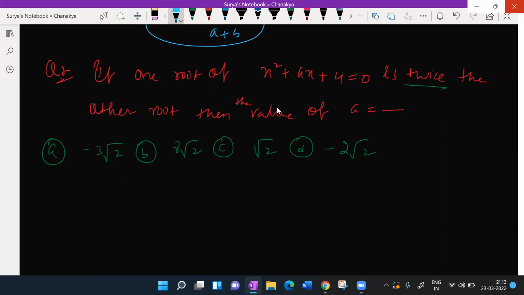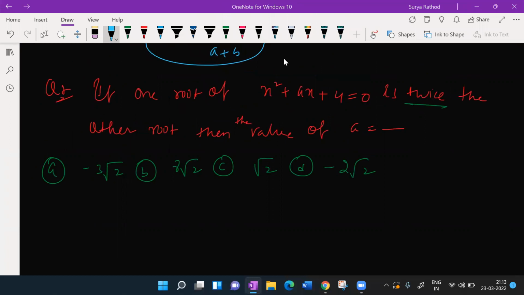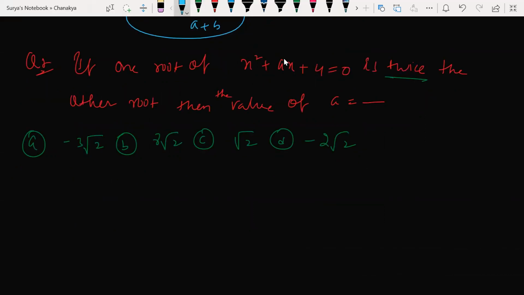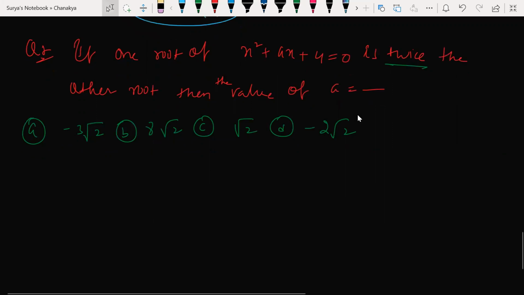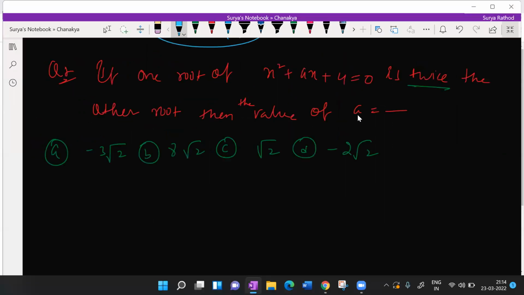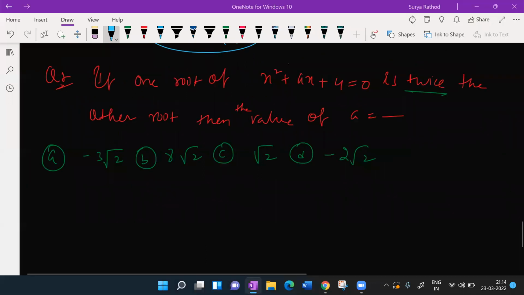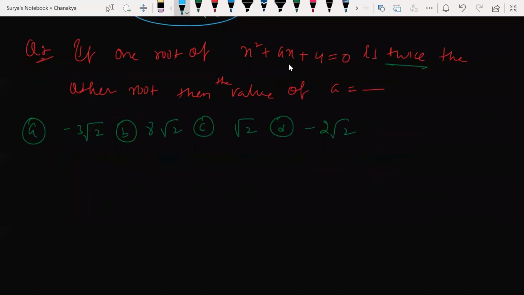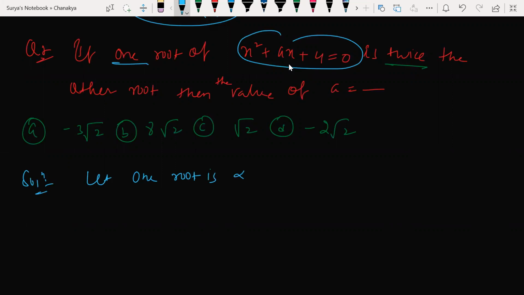So what is option B? Option B or C? Option B, sir. Option B is 8 root 2, beta. This is 8 into root 2. Okay, let's solve this. Kavya has given an answer, and Aditi has also given an answer. Let's check who is going to be correct here. Look at this, one root of this quadratic equation is twice the other. So what could be my one root now? Let one root be alpha. Okay, what is the other root now? Beta.